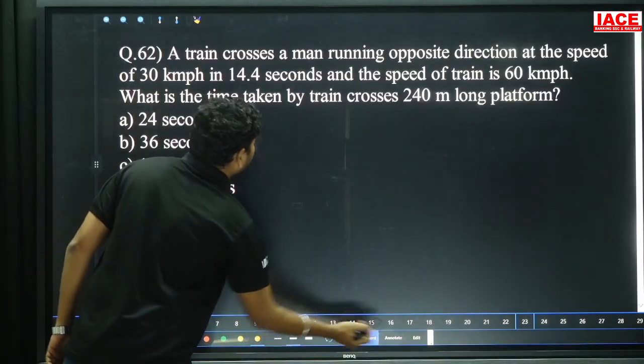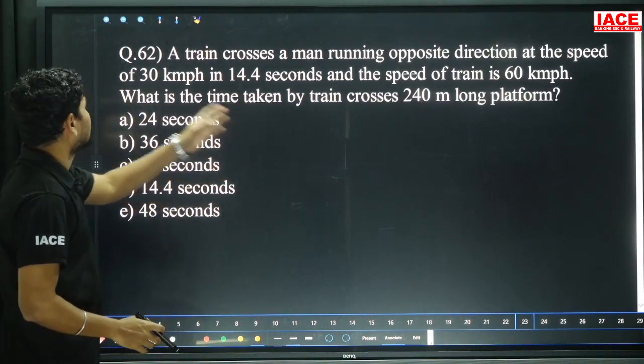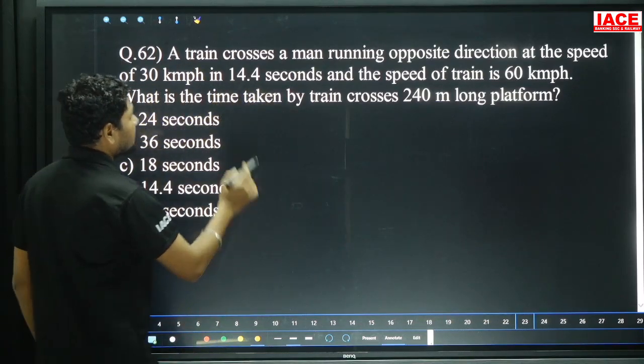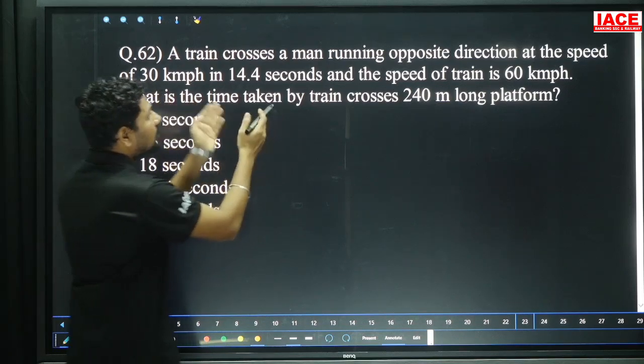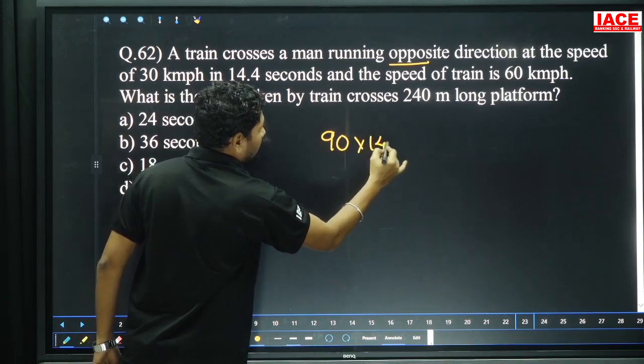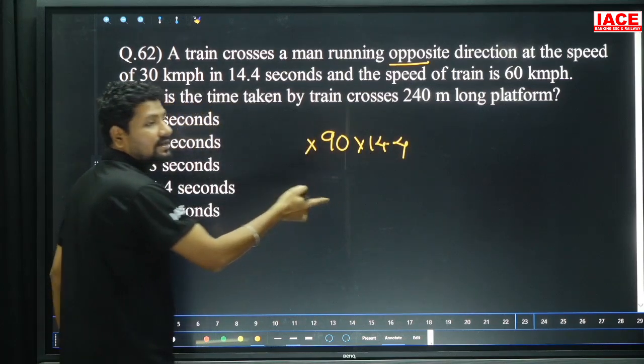A train crosses a man running in the opposite direction at a speed of 30 kmph in 14.4 seconds, and the speed of the train is 60 kmph. First of all, we have to calculate the train length. Both are in opposite directions, which means speeds are added. 90 multiplied by 14.4 will give us the length of the train.